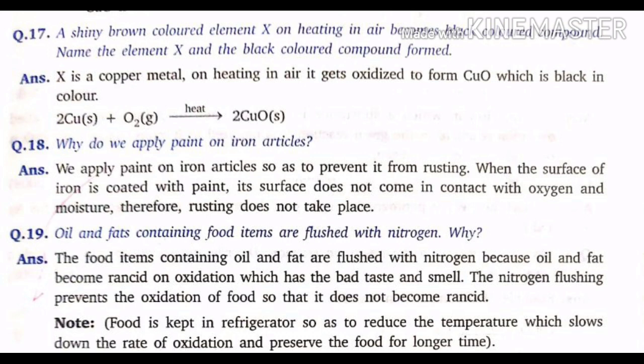Question number 9. Oil and fats containing food items are flushed with nitrogen. Why? Answer: the food items containing oil and fat are flushed with nitrogen because oil and fat become rancid on oxidation, which has a bad taste and smell. The nitrogen flushing prevents the oxidation of food so that it does not become rancid.